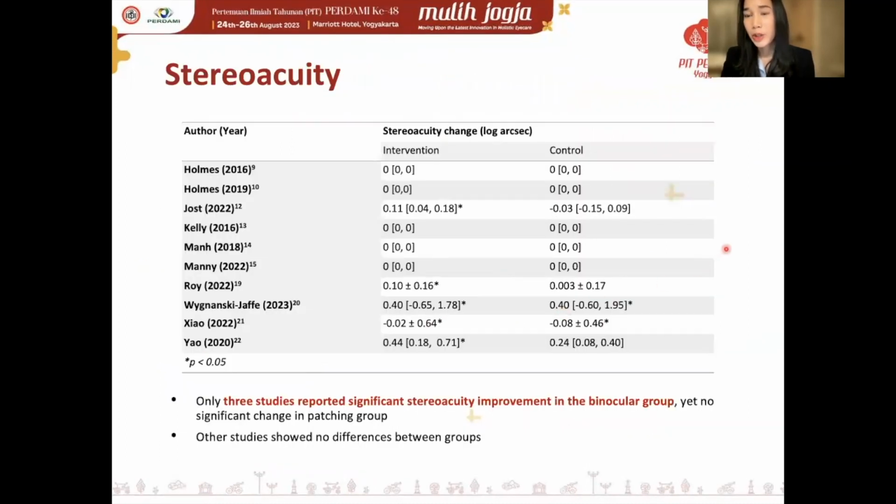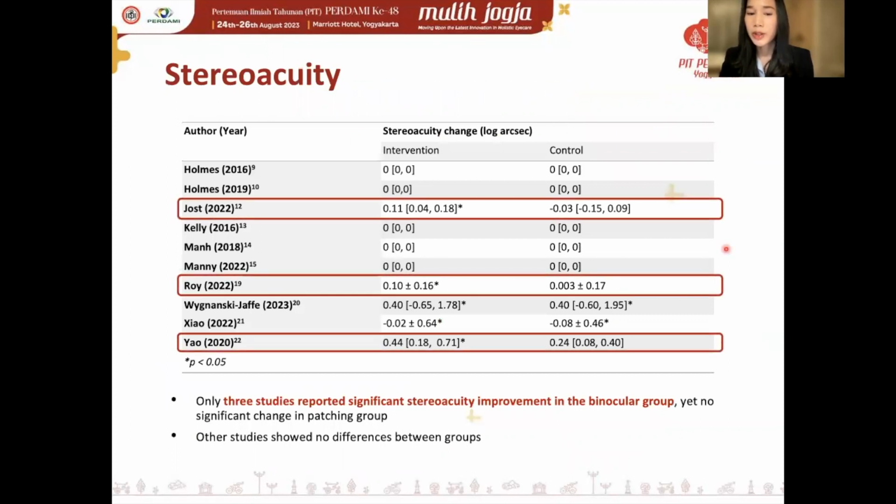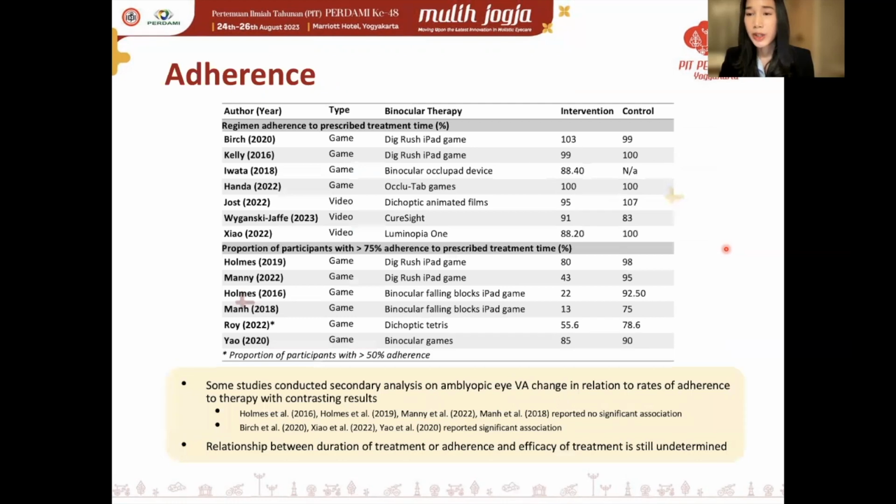Stereo acuity was reported only in some studies with contrasting results, with only 3 studies that reported significant stereo acuity improvement in the binocular group, yet there was no significant change in their patching group. Other studies showed either no differences between the groups or no changes in both groups. As for adherence, it varied quite largely between the studies, as shown here, with the lowest rates of adherence reported in 2 of these studies, which were parallel studies using the same intervention.